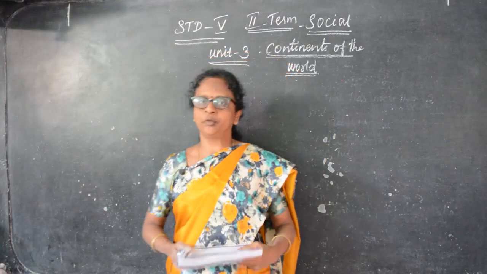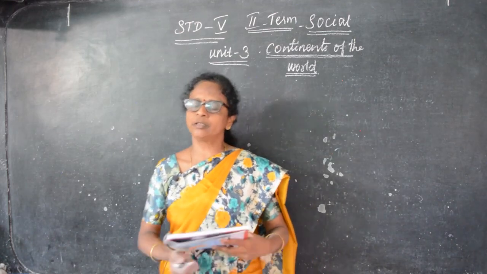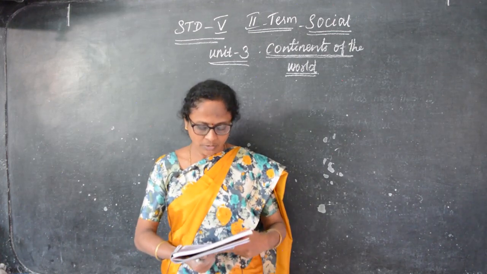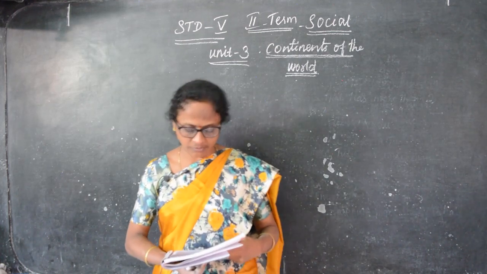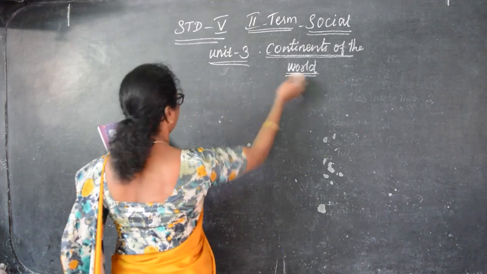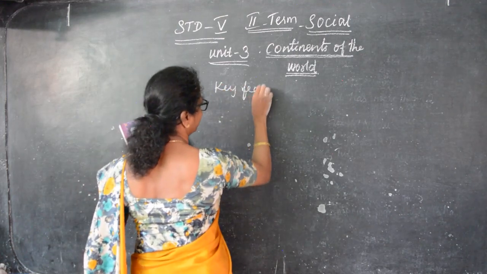Now we are going to see about the standard 5th, unit 3, continents of the world. You know the continents. How many continents are there? There are 7 continents. In these 7 continents, we are going to discuss the key features of each continent.